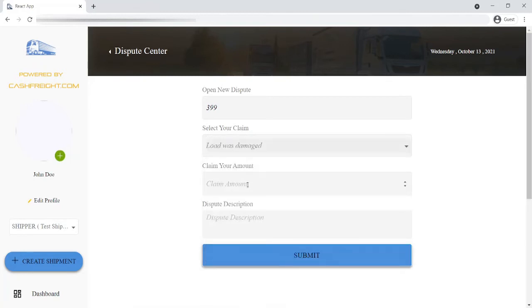The claim amount needs to be equal to or less than the amount paid to the carrier. If the claim is more than the amount paid to the carrier, it needs to be sent to insurance, which can be done in multiple places in the Dispute Solver. Then type a description in the box of what happened and submit this dispute.